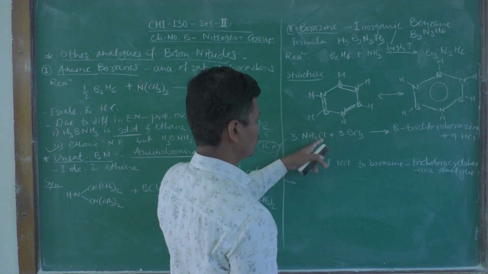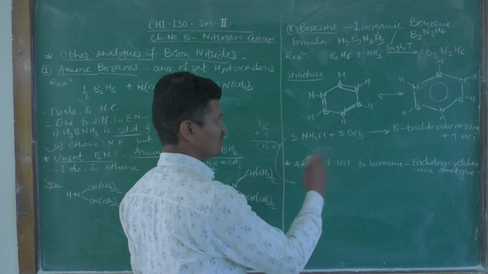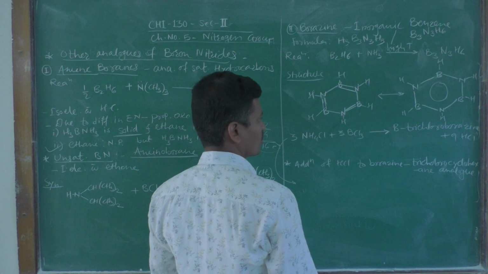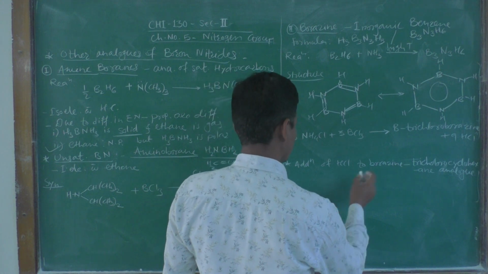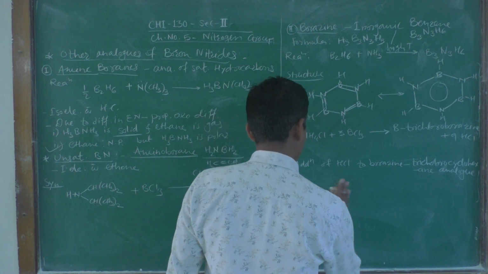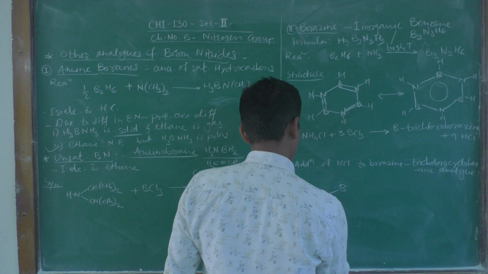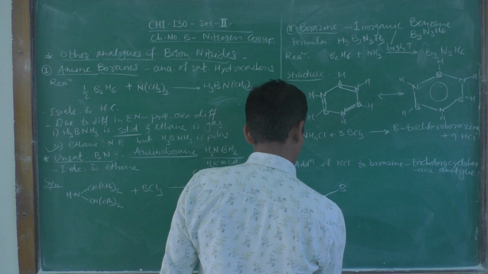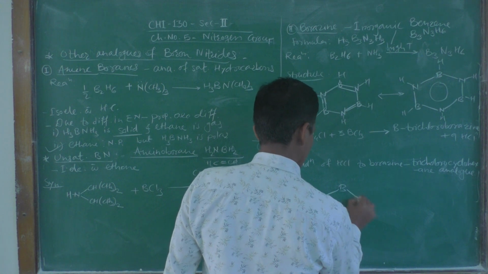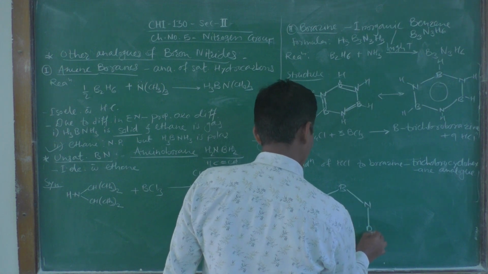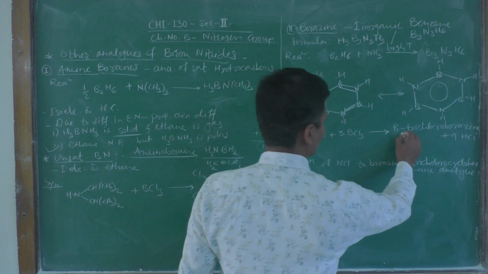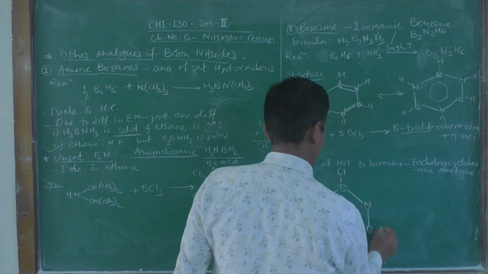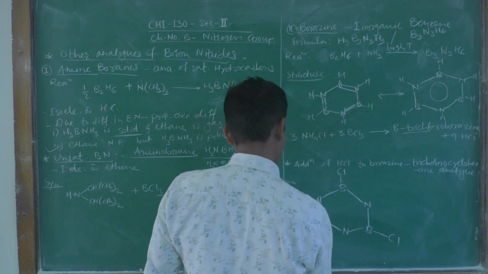So, ammonium chloride and BCl3, when they are combined, there is a formation of B-trichloroborazine. The structure of this will be boron, nitrogen, then again boron, nitrogen, here boron. The 3 chlorine atoms are attached to the boron atoms. So, write down 1, 2 and this is 3.